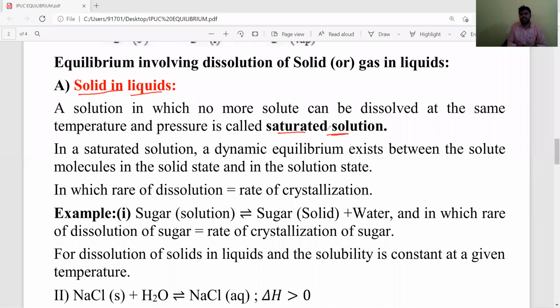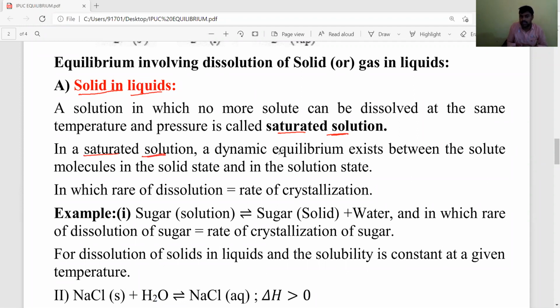What is a saturated solution, dear students? The solution in which no more solute can be dissolved at the same temperature and pressure is known as a saturated solution. This physical equilibrium state exists in saturated solutions only. Why?